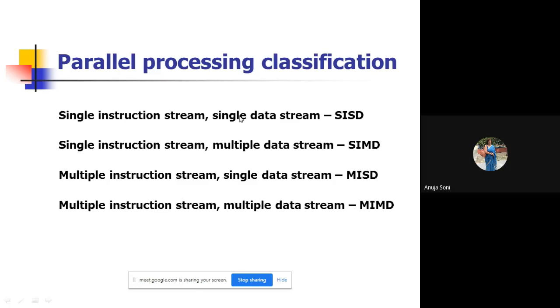By default, in our systems we have a single CPU, and the entire processing is generally performed by the central processing unit, the CPU only.